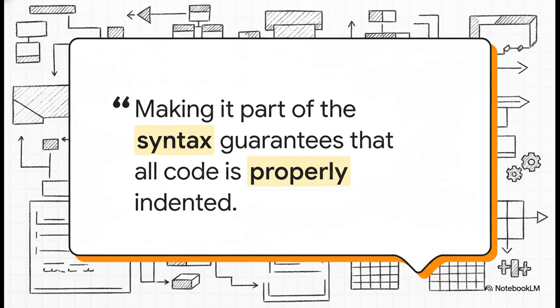And when it comes to setting up those specific routes, Python is famously strict about its blueprints. As the creator of Python, Guido van Rossum actually noted, making it part of the syntax guarantees that all code is properly indented. Python physically enforces spatial rules just to keep your architectural blueprint clean.